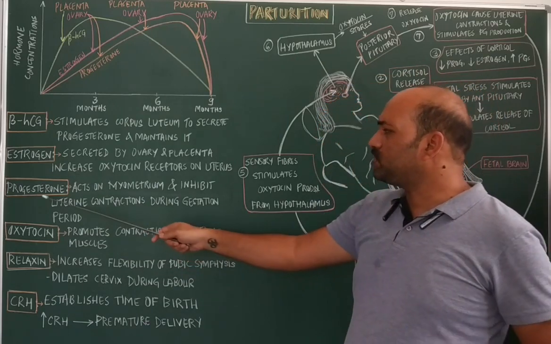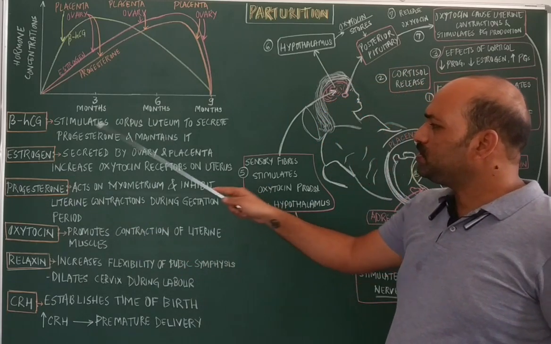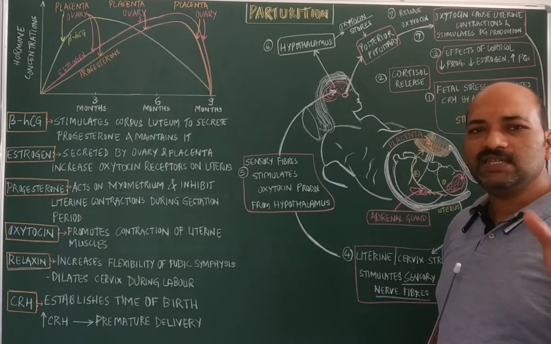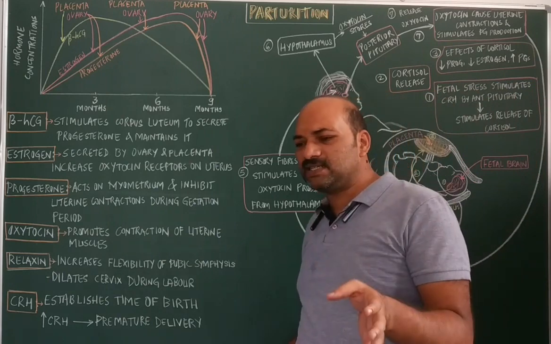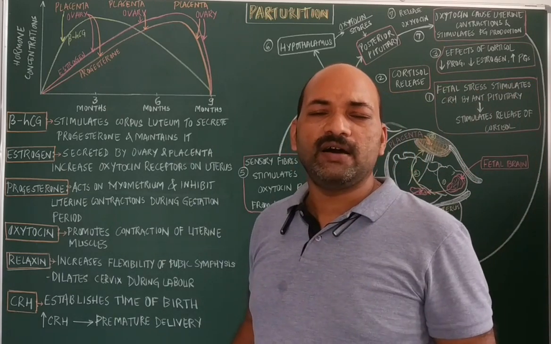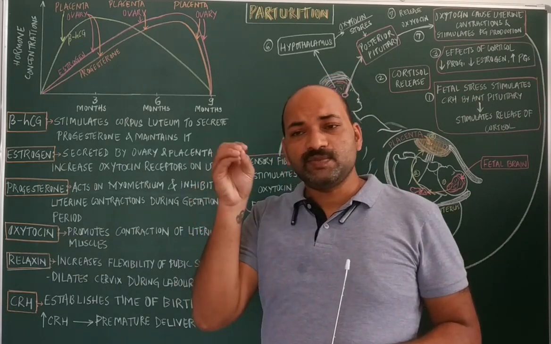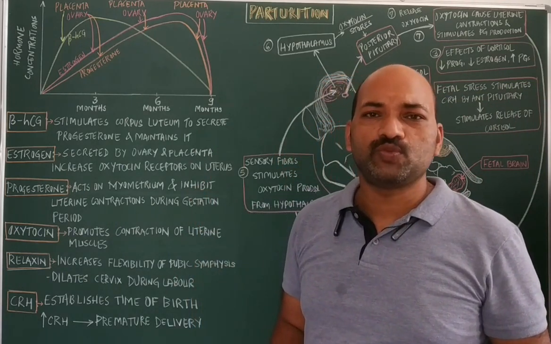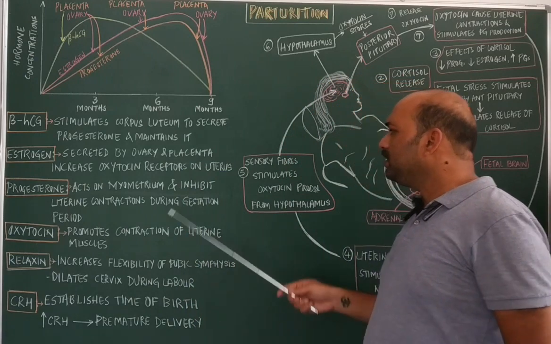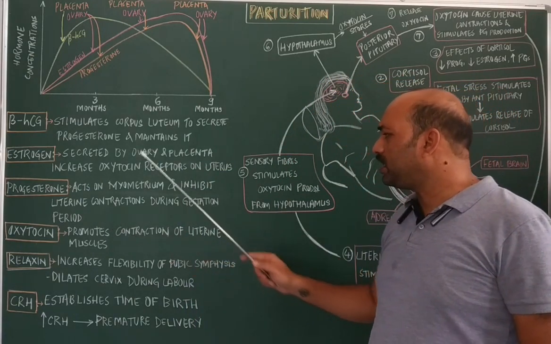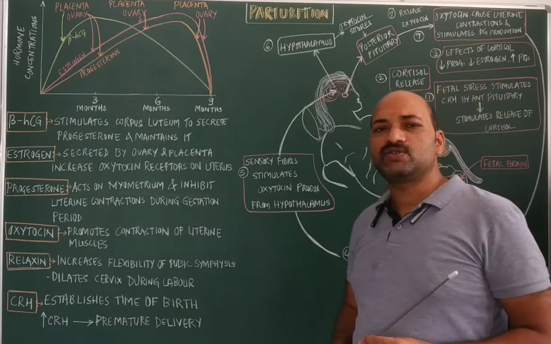Next is progesterone. As I said, progesterone is secreted from the corpus luteum, and it mainly acts on the middle layer of the uterus, which is called the myometrium, and this myometrium is made up of smooth muscles. Progesterone inhibits the uterine contraction during the entire gestation period.